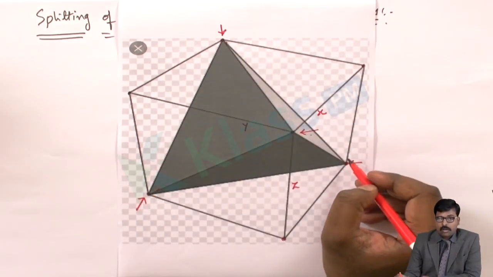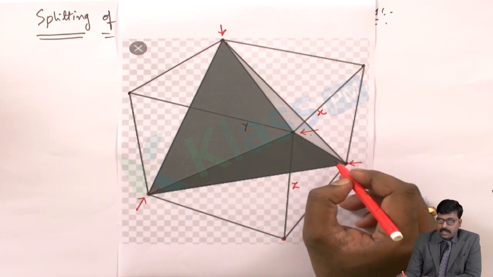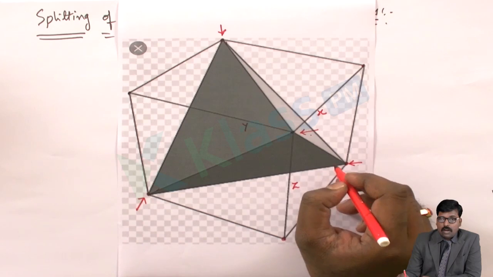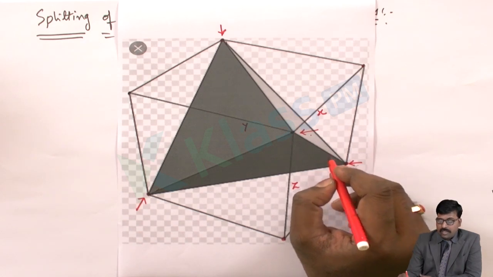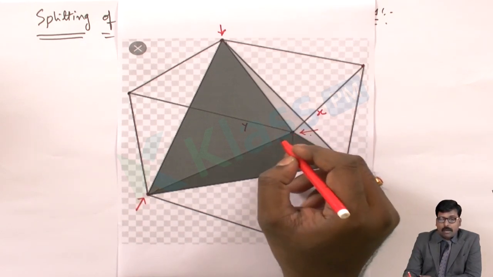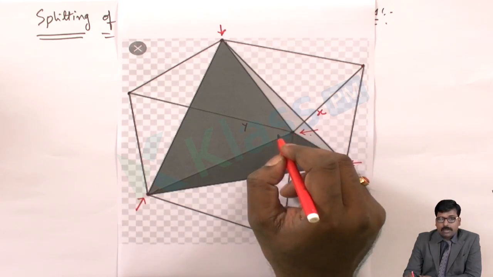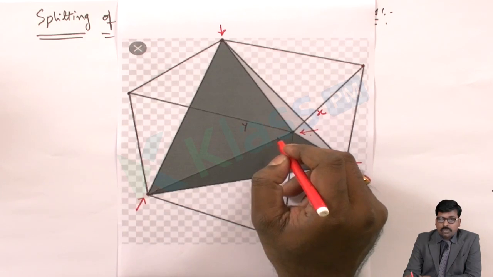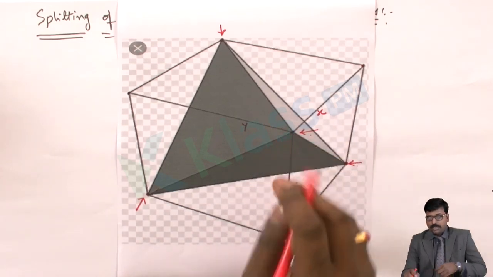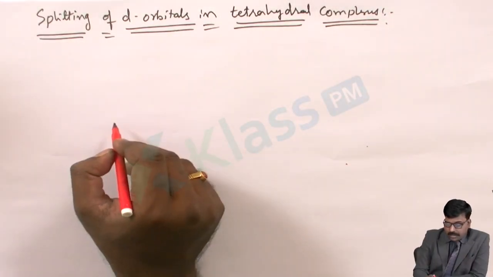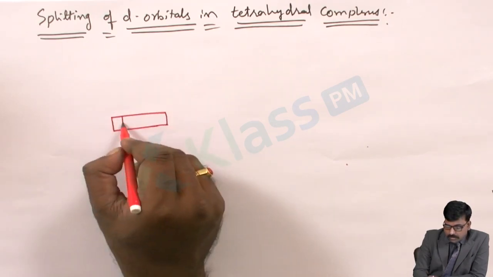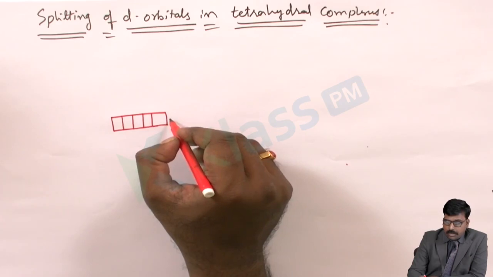So whatever orbitals are there in the approaching areas of the ligands, those orbitals will exert higher energy in the d orbital. That means the splitting will be done in such a way that, along the axis or in between the axes, if the ligands are approaching towards the metal atom, the orbitals which are there will show the higher energy level. So the T2g and Eg groups will split in such a way. Let's see the splitting. This is the d orbital.